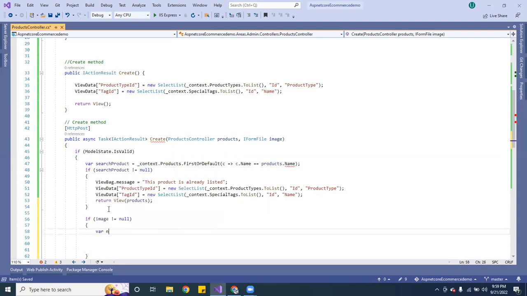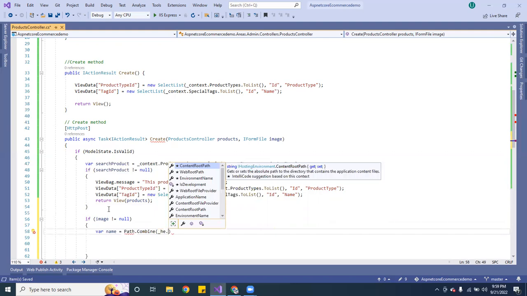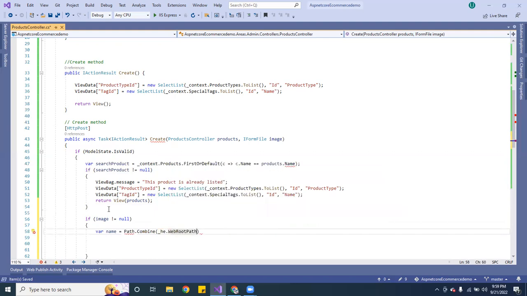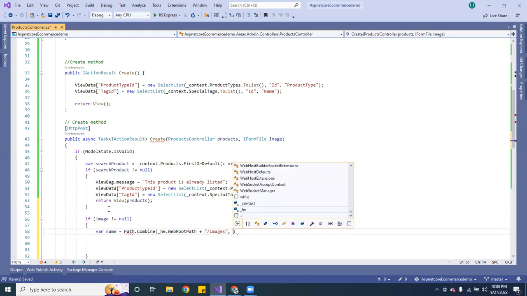So we want to get a name. We're going to create a variable called name. And here I want to do a path dot combine. Inside there I want to do the host environment web root path, and I want to add /images, like that, because that's just the path.